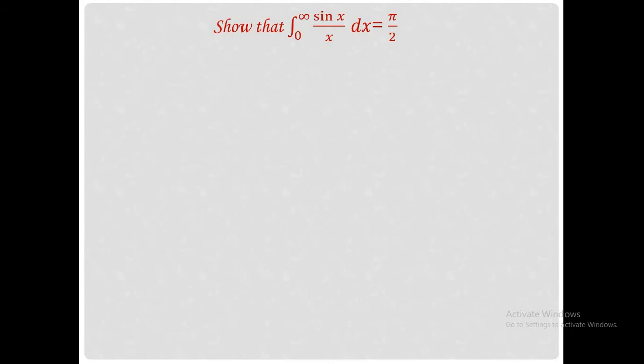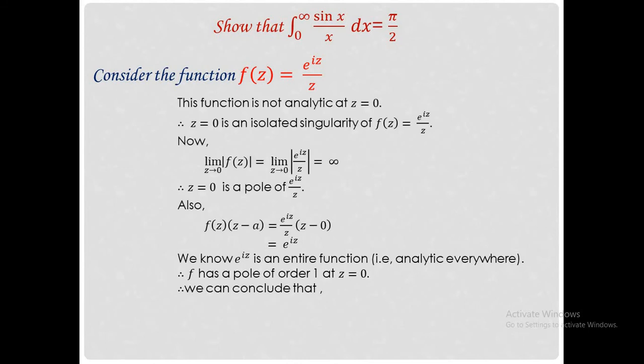The problem is to show that the integral from 0 to infinity of sin x by x dx equals pi by 2. For this, consider the function f of z equal to e raised to iz by z. Clearly, this function is not analytic at z equal to 0. Therefore, z equal to 0 is an isolated singularity of e raised to iz by z. Also, limit z tends to 0 of mod f of z equals infinity. This clearly implies that z equal to 0 is a pole of e raised to iz by z.